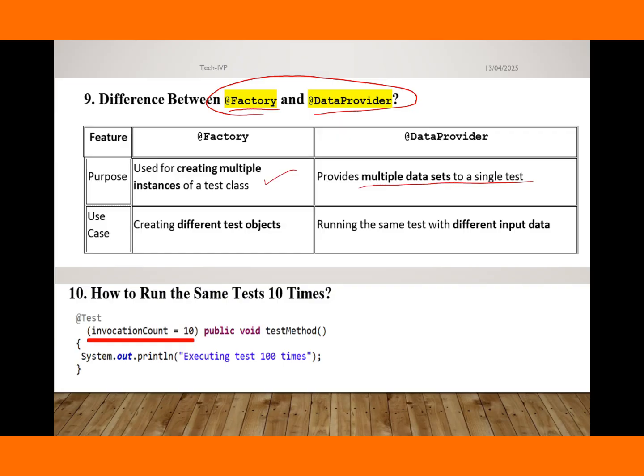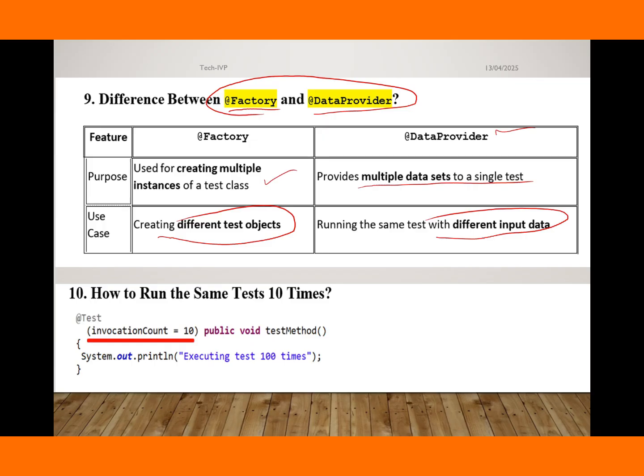Okay, and the use case for the @Factory method is creating different test objects, and for the DataProvider, different input data. In the previous slide we discussed DataProvider. At the same time you can provide multiple sets of data like username and password, multiple usernames and passwords, in a 2D array, 3D array, 5D array, whatever you want.